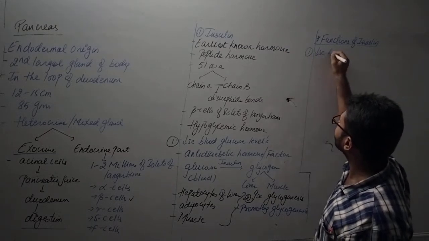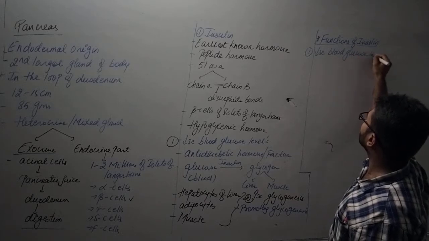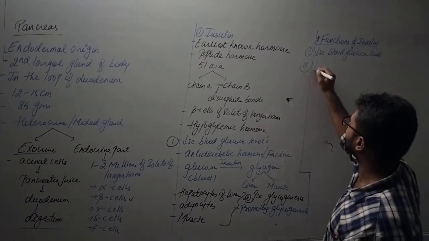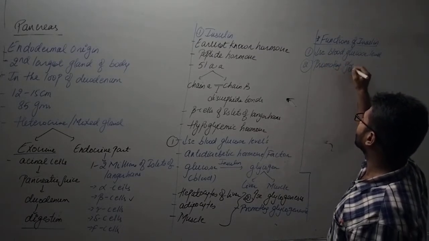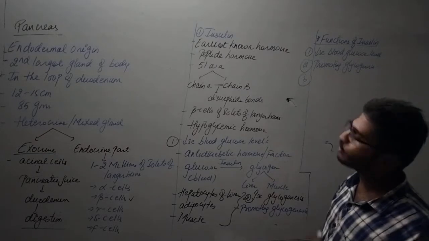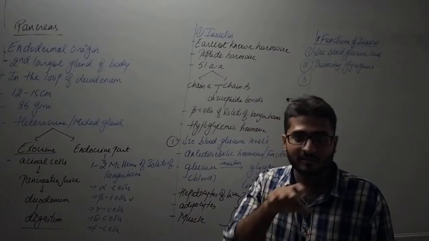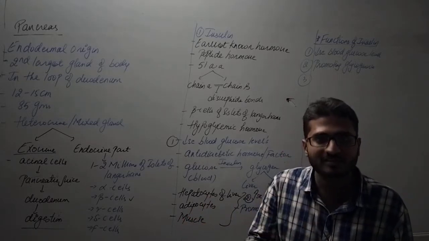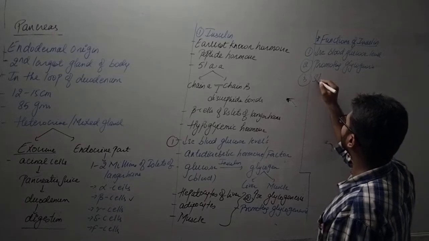It promotes glycogenesis. Since it is decreasing the blood glucose level, that means it is stimulating the cells to use this glucose as a respiratory fuel for glycolysis, TCA, like that. So it stimulates the utilization of glucose by cells.